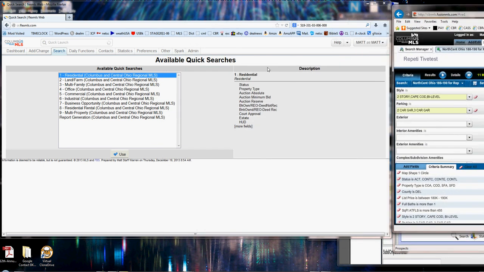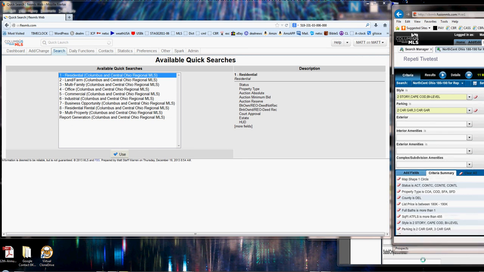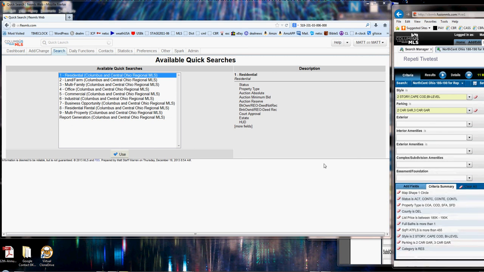Now again, after January 13th, you can do this. Prior, I highly recommend you go and make backups of your search criteria prior to that. But if you're doing this after January 13th, and if you only have 10 or 15 searches, then go ahead and start on January 13th and do it. Otherwise, if you've got a bunch, you need to start doing the print or longhand writing down the criteria as soon as possible. Now, after January 13th, here we go.